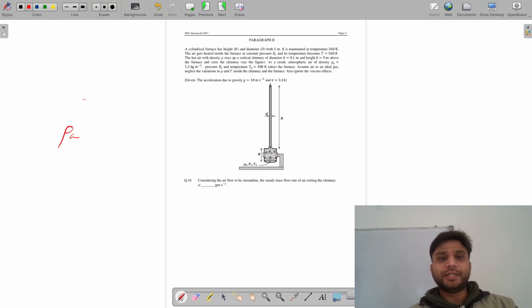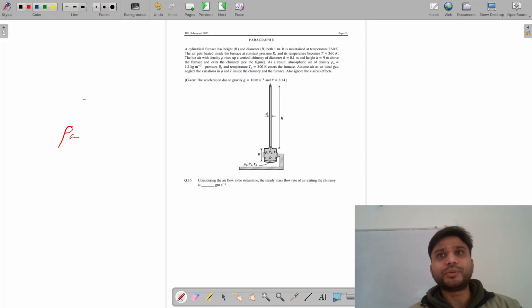After getting that acceleration we'll substitute it in the expression v square is equal to 2ah. The value of h we know, it is 9 meters, and the value of acceleration would be I think some 2 meter per second square. So acceleration is 2 meter per second square, and the height of the chimney is 9.